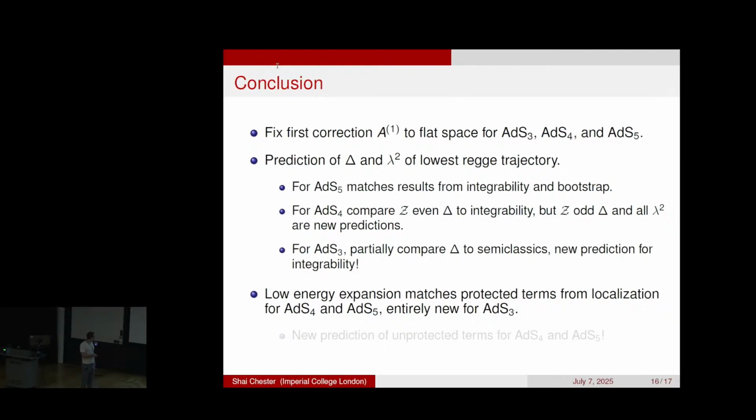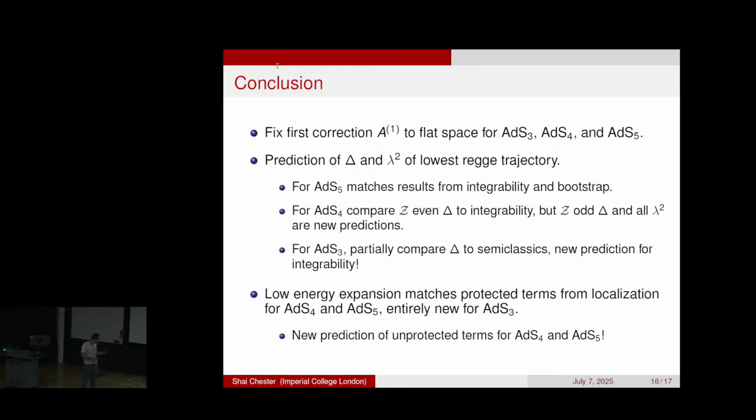I didn't really talk about this so much, but you could also take the low energy expansion of this AdS correction, and you could compare this to localization. For AdS4 and AdS5, this matches the expectation. For AdS3, there's no localization, so it's just, again, an entirely new prediction. And furthermore, we get new predictions from unprotected terms for AdS4 and AdS5.